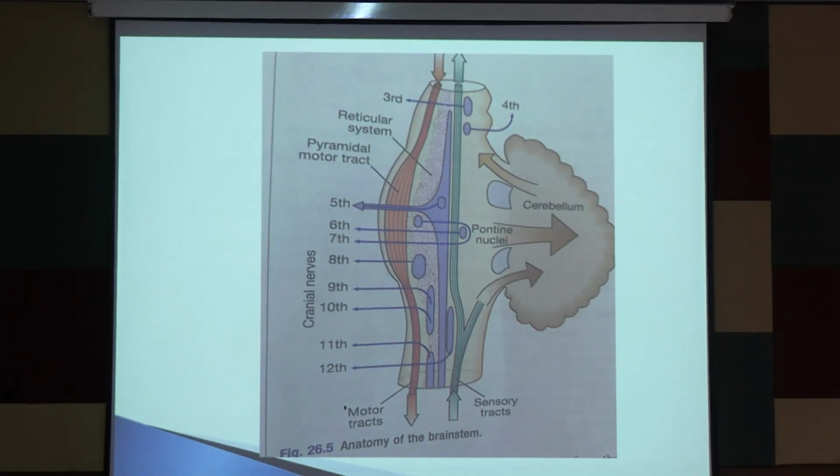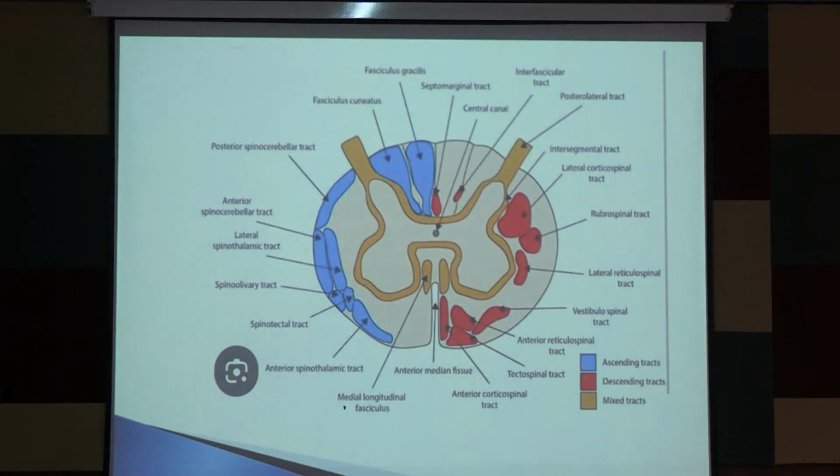These are the connections when you study the medulla and cerebellum, the anatomy of the brain stem. Lateral medullary syndrome we have discussed many times, how different nuclei are affected. This is another section of the brain at this level. Other than this, the corticospinal tract and all these tracts are already discussed.